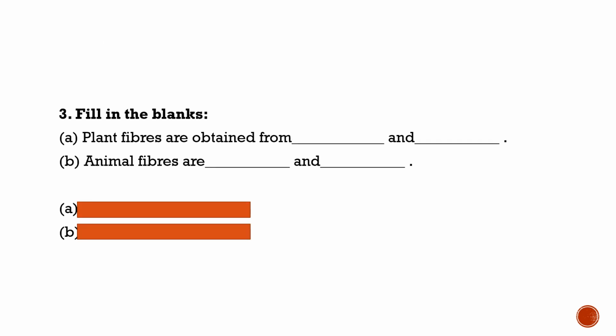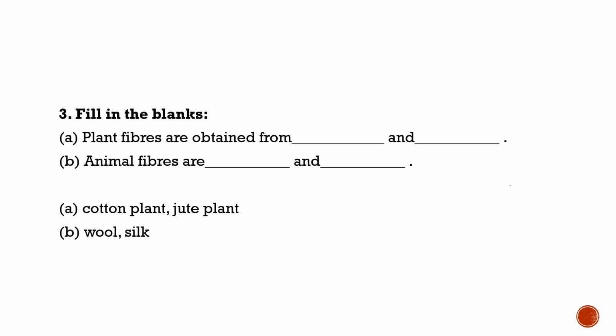Now the next question is to fill in the blanks. Plant fibers are obtained from cotton plant and jute plant. Of course, because in your syllabus cotton and jute have been explained, otherwise it can be coconut also, it can be flax also. Next, animal fibers are dash and dash: wool and silk.